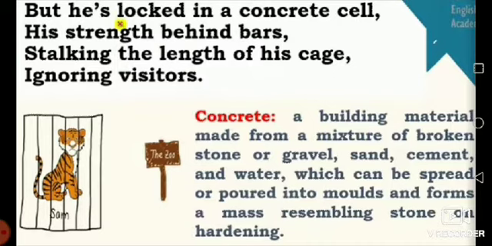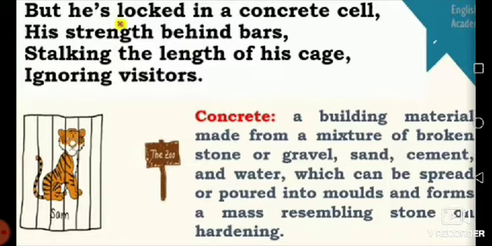Now, the poet comes to the reality of the tiger inside the cage. He says that the tiger is confined in a strong cell made of strong building material. He further says that as the tiger is behind bars, his ferociousness is also behind the bars.